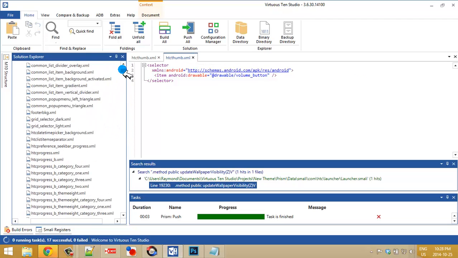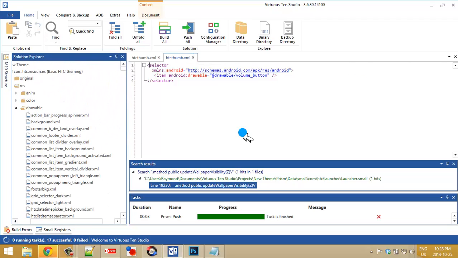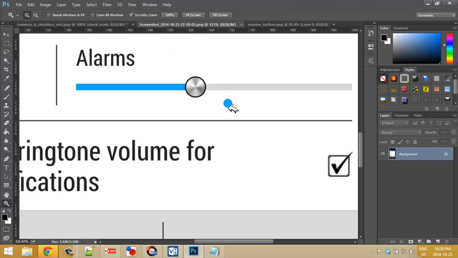You build the resources and you push, and you'll end up with something like this.